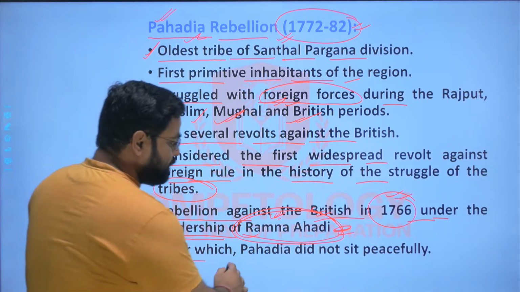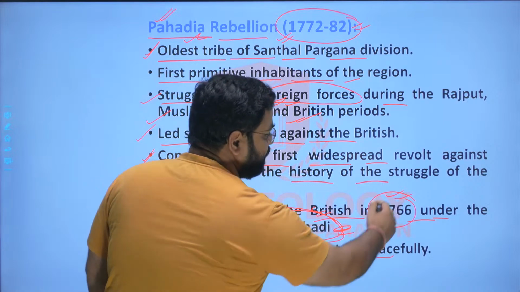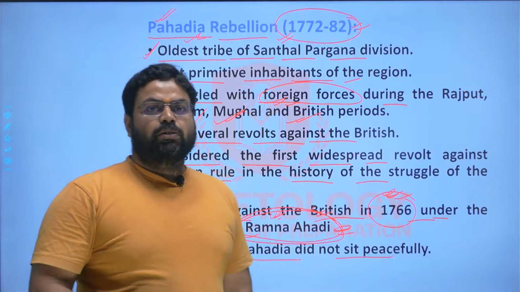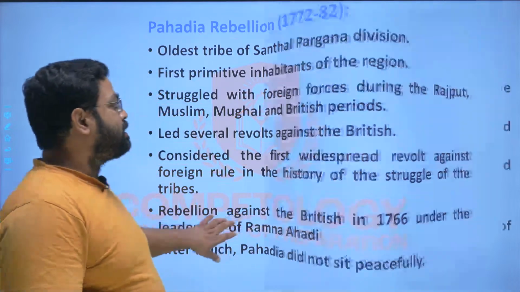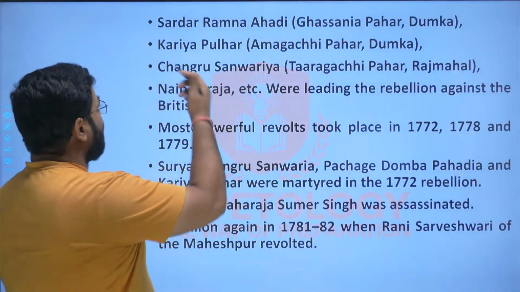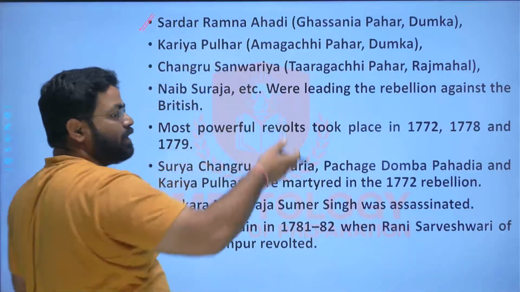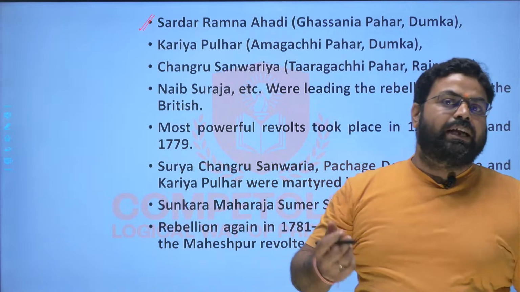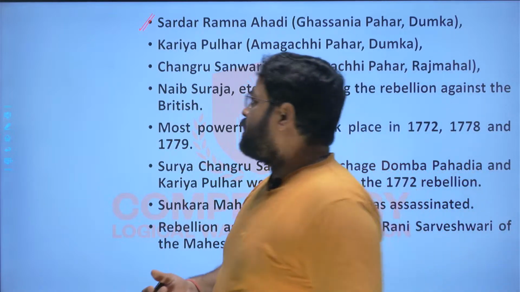After the start of this revolt, the Pahadia did not sit peacefully, and year on year they went on to rebel against the British ruler. Now, in different regions, different tribal leaders were active and giving their leadership to the common masses.